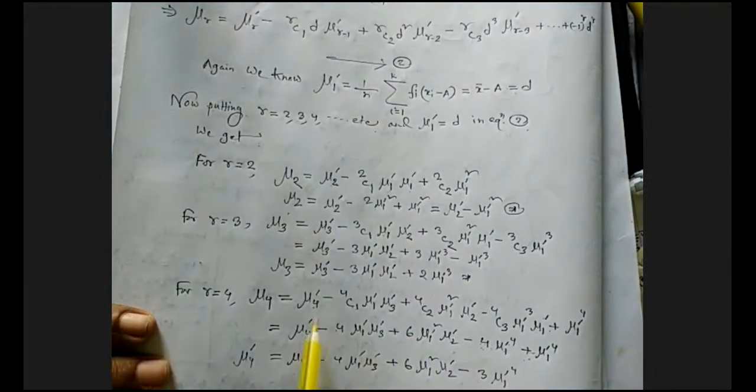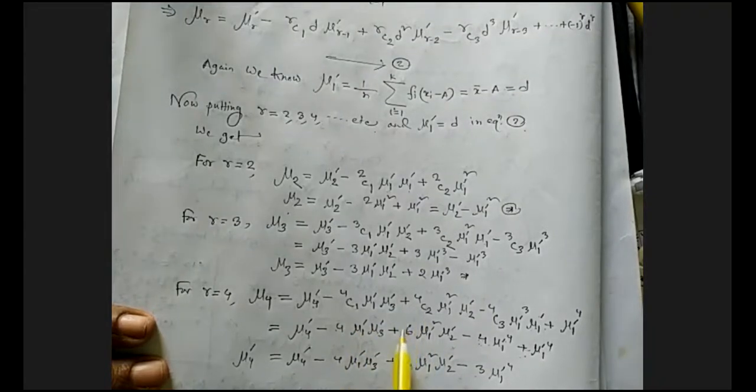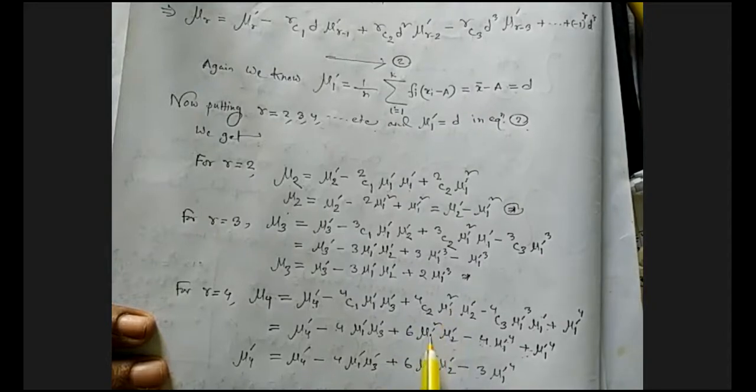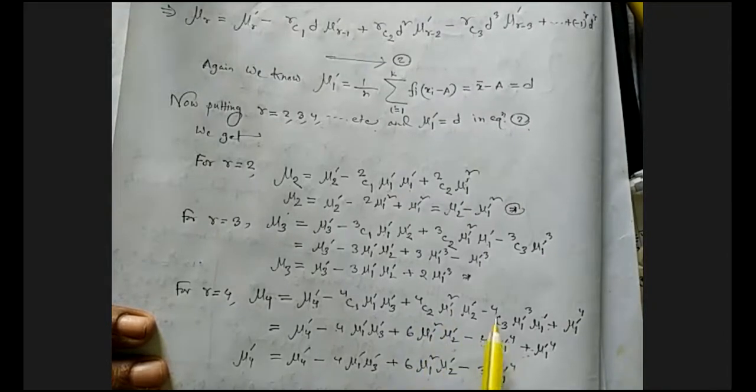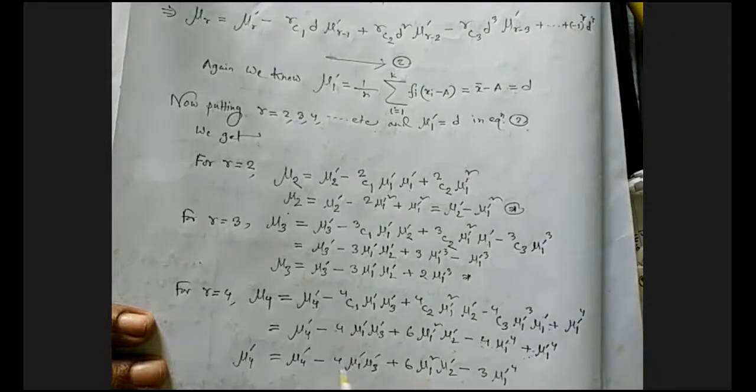Now mu4, the fourth corrected moment, equals the fourth raw moment minus 4C1 means 4, mu1 dash the first raw moment times the third raw moment, plus 4C2 means, by using the combination formula, 6 mu1 dash whole square, the first raw moment whole square, times mu2 dash, minus 4C3 means also 4 by the combination formula, mu1 dash whole cube times mu1 dash, plus mu1 dash to the power 4. Just subtracting, we get only 3 mu1 dash to the power 4. So this is the establishment of the relationship between raw moments and corrected moments.